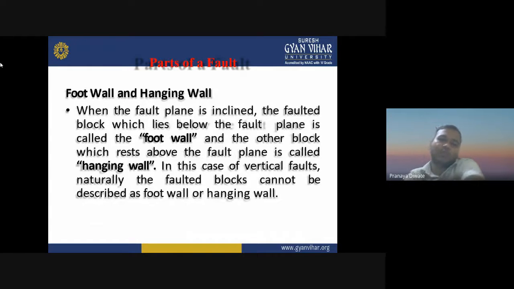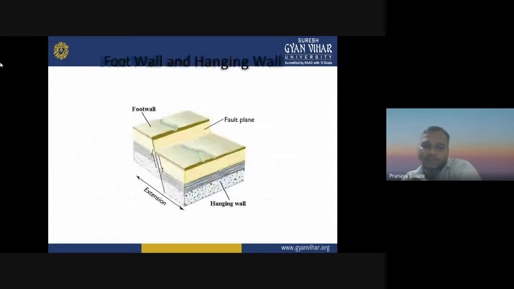What is the footwall and what is the hanging wall? When the fault plane is inclined, the faulted block which lies below the fault plane is called the footwall, and the other block which rests above the fault plane is called the hanging wall. In the case of a vertical fault, naturally the faulted block cannot be described as a footwall.